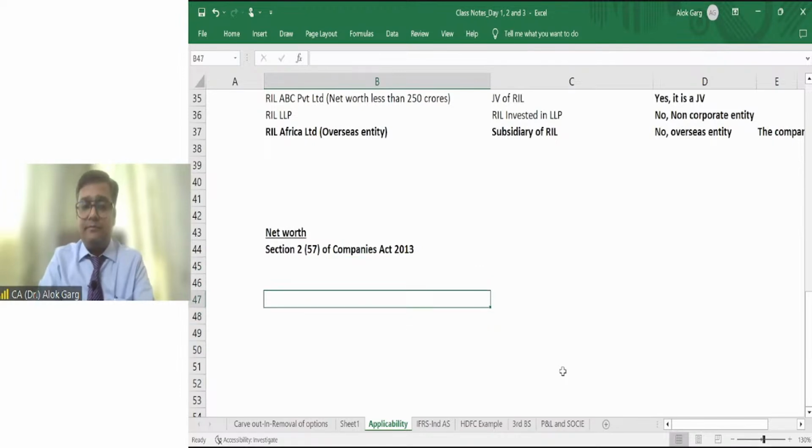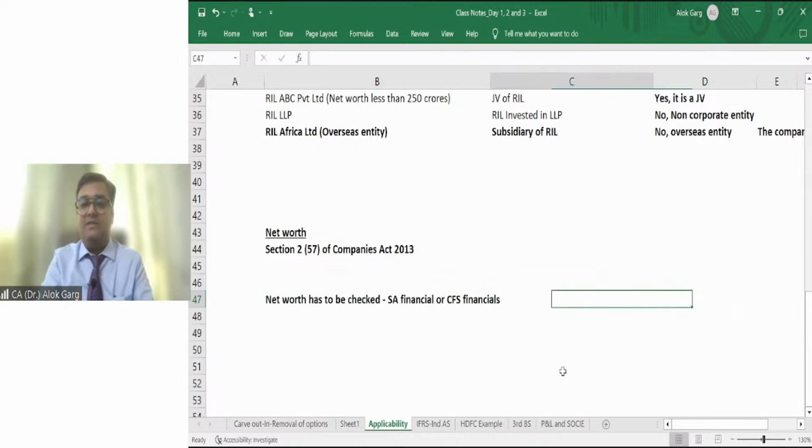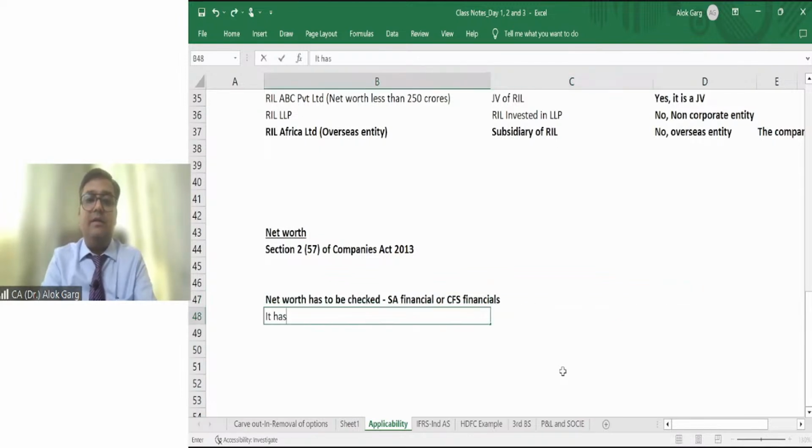Sir, whether net worth has to be checked on the basis of, for example, the company is preparing standalone as well as consolidated. So net worth has to be checked on the basis of which financial? Whether it is standalone financial or consolidated financial. So net worth has to be checked on the basis of standalone financial. Okay? It has to be on the basis of standalone financial.